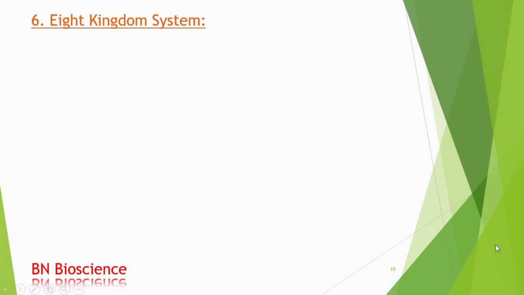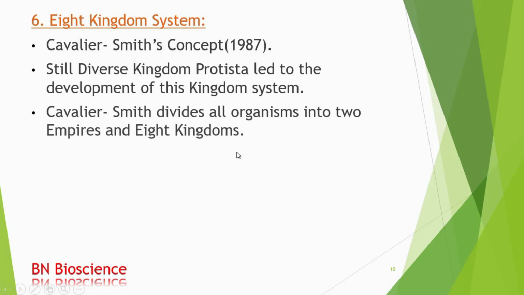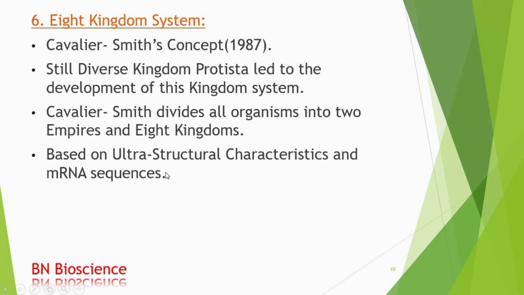Next is the eight kingdom system. It is also called Cavalier-Smith's concept, as it was proposed by Cavalier-Smith in 1987. The kingdom Protista was still too diverse to be taxonomically useful. So many attempts have been made to divide the Protista into better defined kingdoms, and in this regard an eight kingdom system was given by Cavalier-Smith in 1987. Cavalier-Smith divided all organisms into two empires and eight kingdoms based on the ultrastructural characteristics and rRNA sequences.